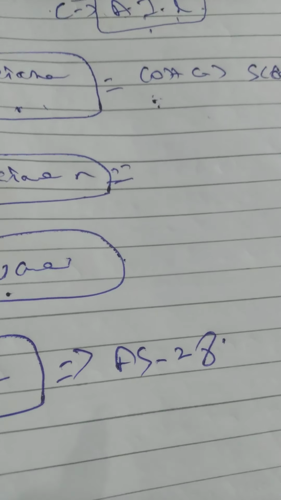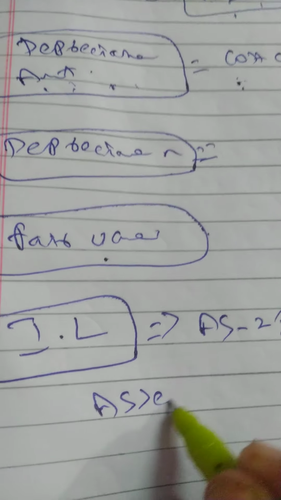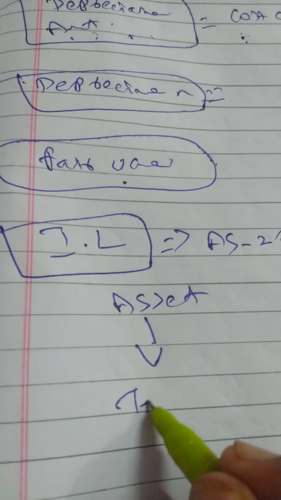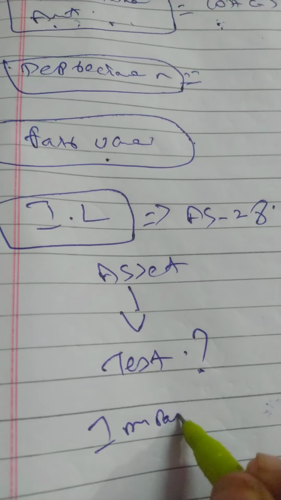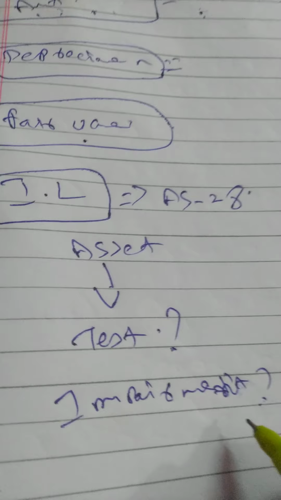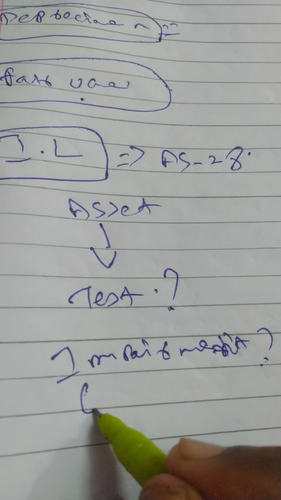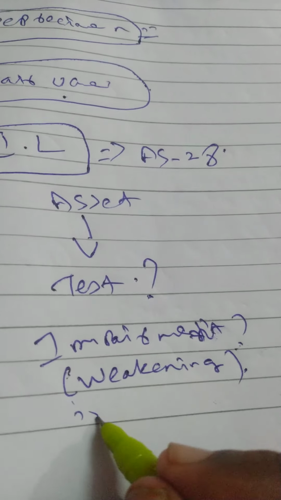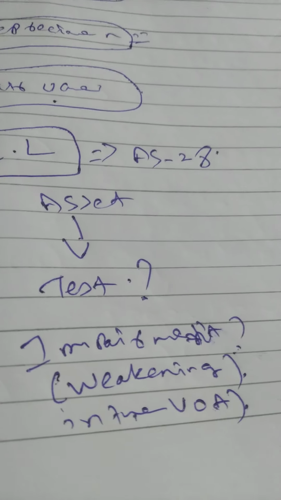What it says is every year, not every year, at a proper frequency, we have to test the asset. What test, sir? Impairment test. This is not in your syllabus, but you should know the basics. Impairment means weakening in the value of the asset.